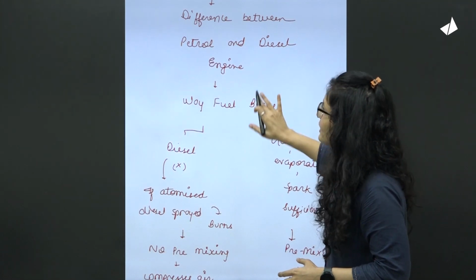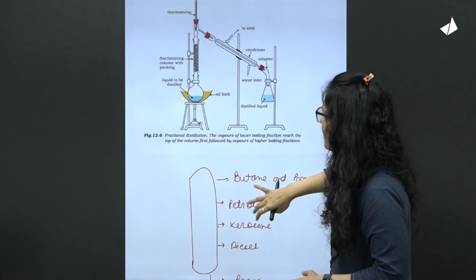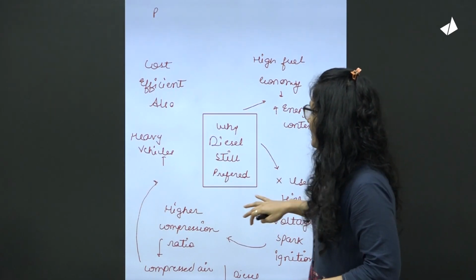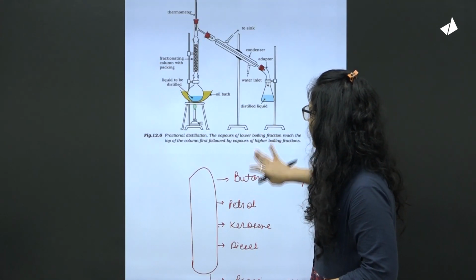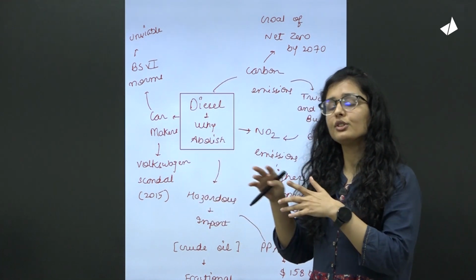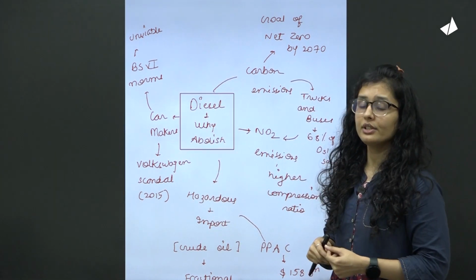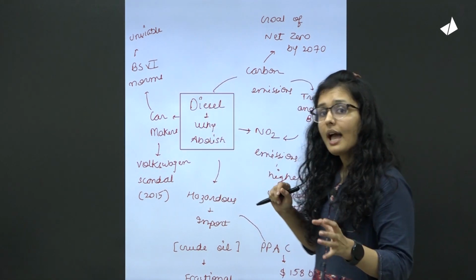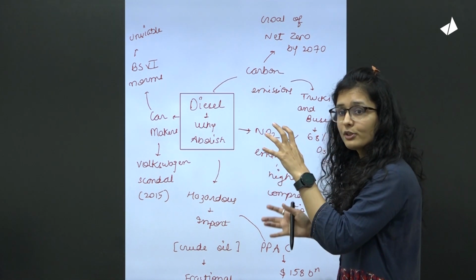So from this we will now try to create the benefits of the diesel engine, or the issues first. Let's take up the issues first, that why the diesel engine should not be preferred, or why there is this talk of abolition of the diesel engine. So why is there talk of abolition of the diesel engine? Simple, there are high carbon dioxide emissions.